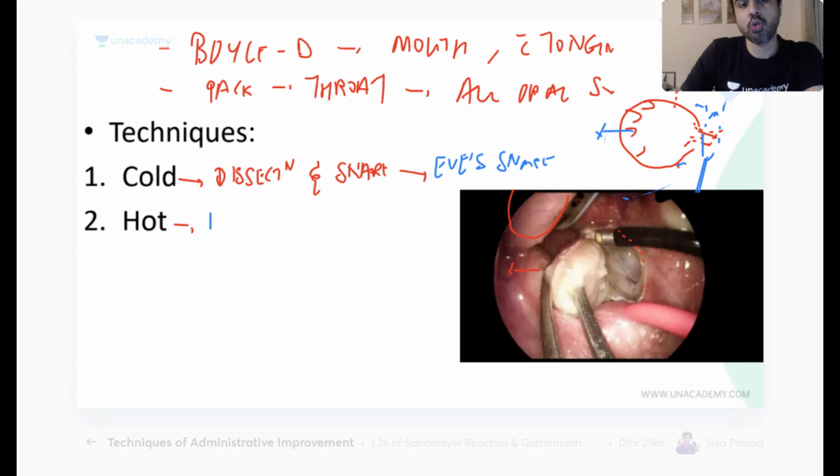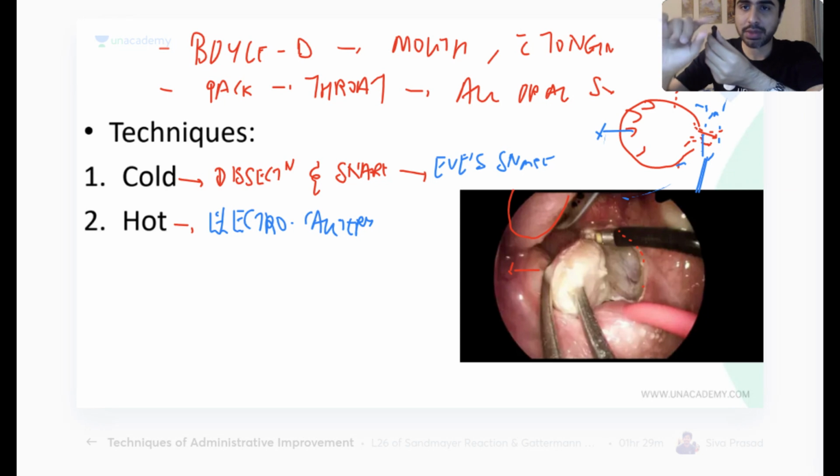Okay, so there are two. One, the easy one, is electrocautery. This is the easy one, available everywhere. Whatever surgery surgeons do, normally we use electrocautery, monopolar cautery. It looks just like this. It's a monopolar cautery. So monopolar cautery works on electricity.